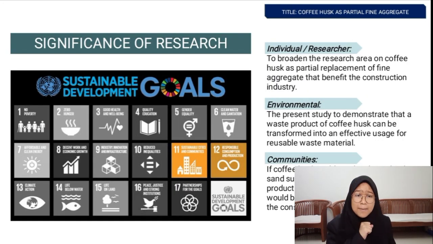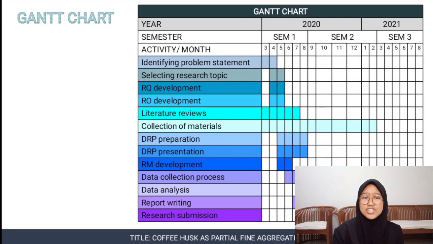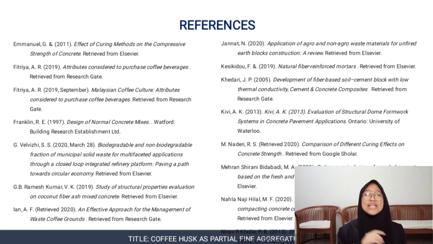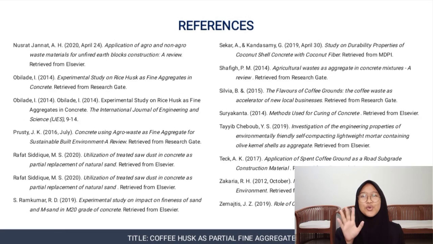This is an important point in research where there are 3 points of view. First, the individual. Second, the environment, and the last part is the communities. We have reached the end, where we can see the end of the experiment using the Gantt chart. Before I end my presentation, here are the references used in this experimental study of coffee husk.